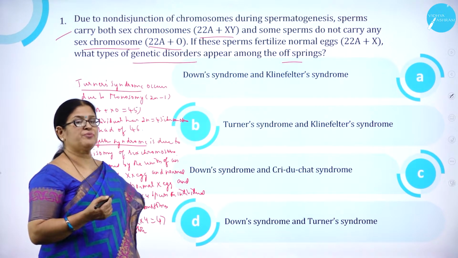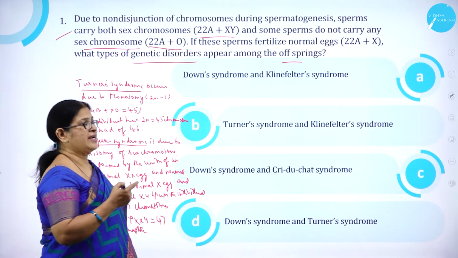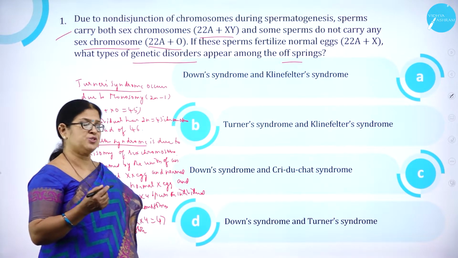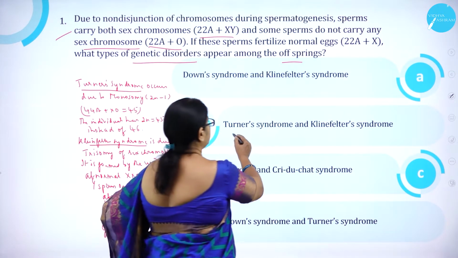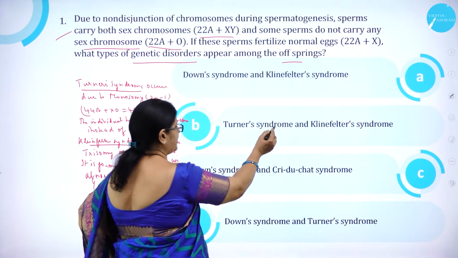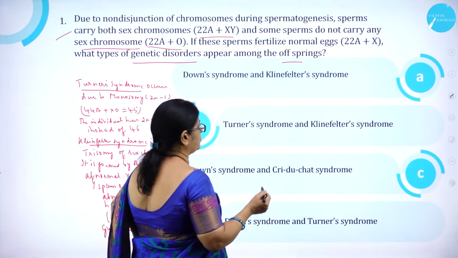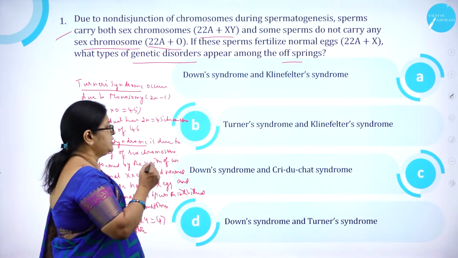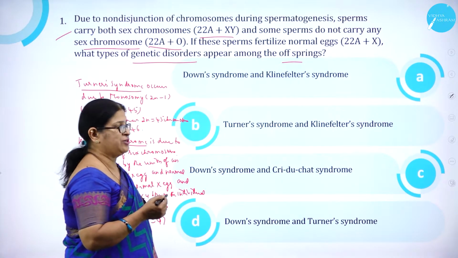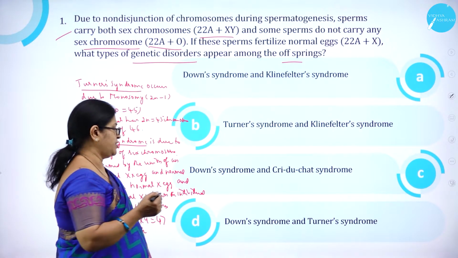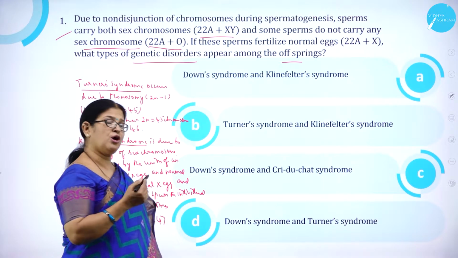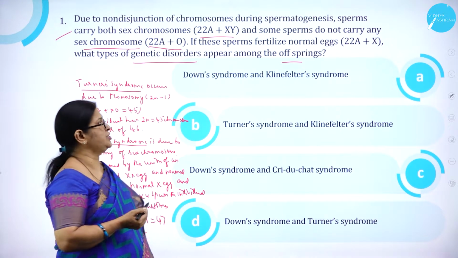Down syndrome is an autosomal disorder and Klinefelter syndrome is an allosomal disorder. Turner syndrome is an allosomal disorder, as well as Klinefelter syndrome. Down syndrome and Cri-du-chat syndrome are autosomal disorders. So Down syndrome is an autosomal disorder.